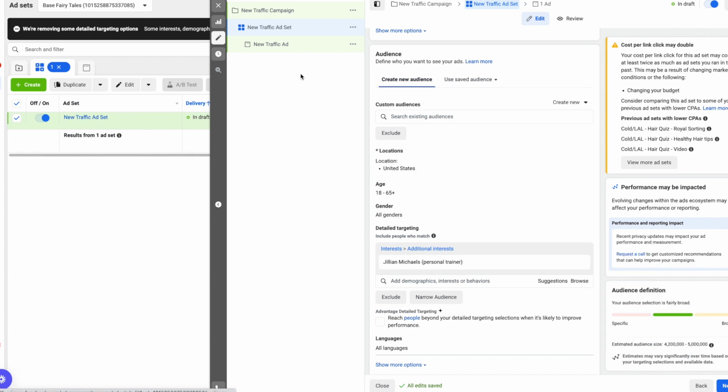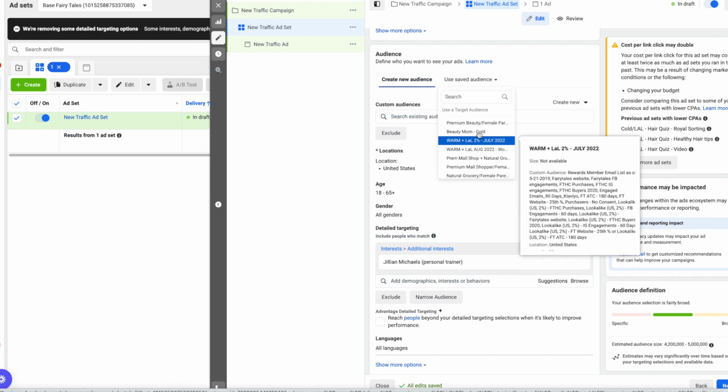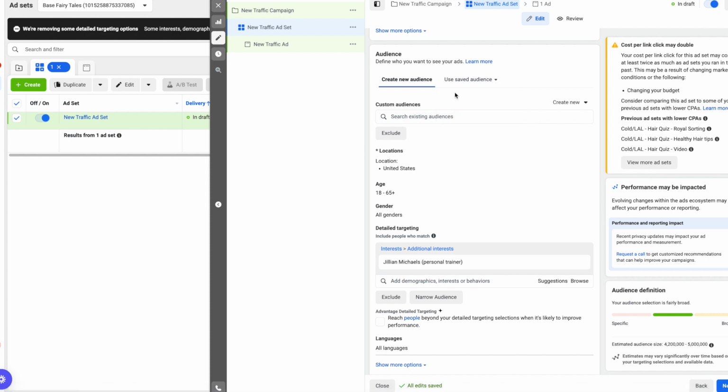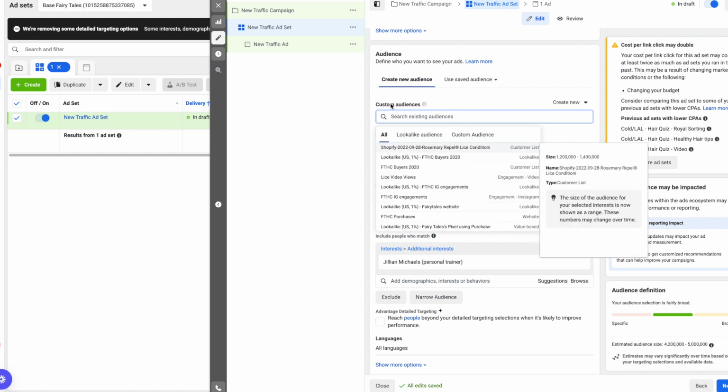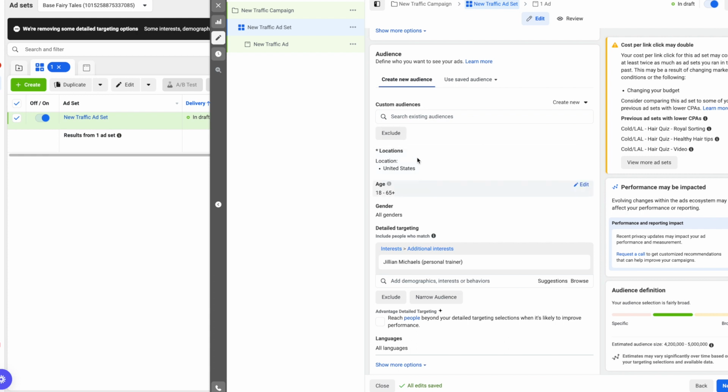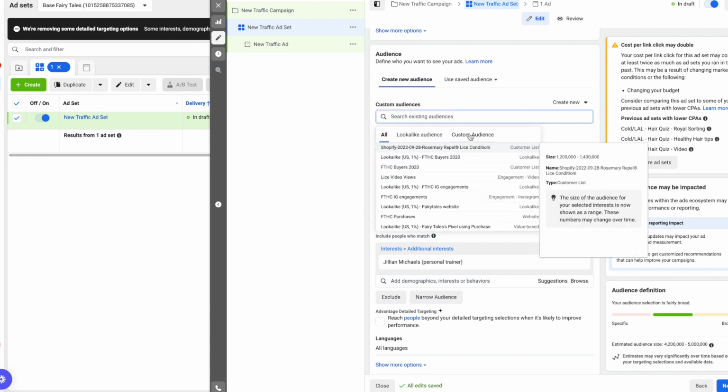And like I said, once you're building your ad, if you come here with saved audience, any audiences that you saved in that previous tab, so let's say people who watched your video, people who are on your email list, you'll find them here. You can also save these audiences, like the interest-based audiences, you'll find them here. Any of the custom audiences you'll find actually here. So all kind of in the same tab. If you click search existing audiences, you'll come to custom audiences and you'll find your custom audiences listed here.